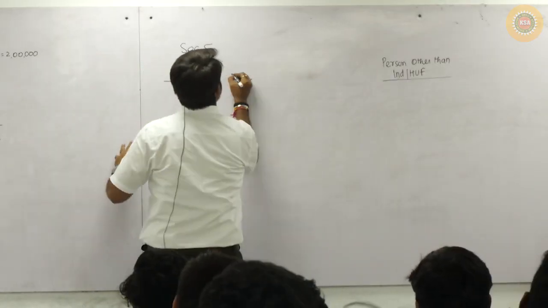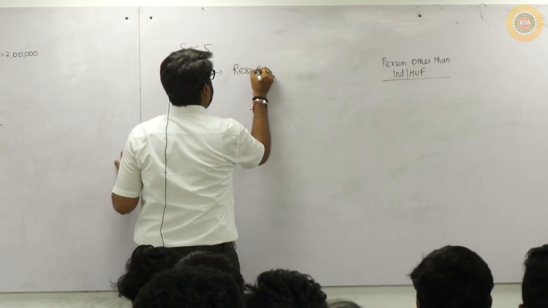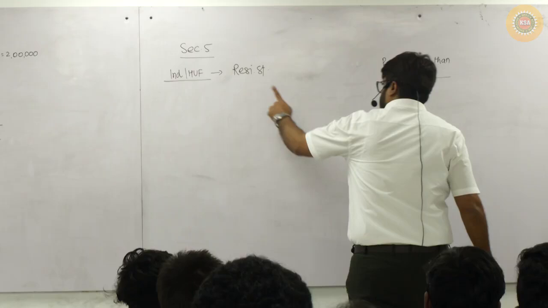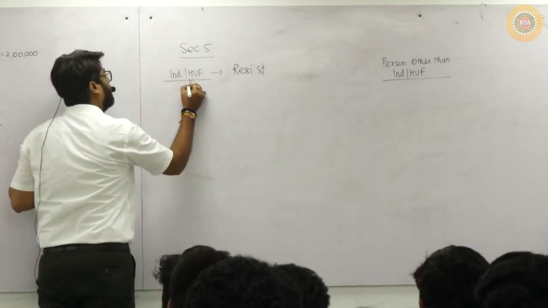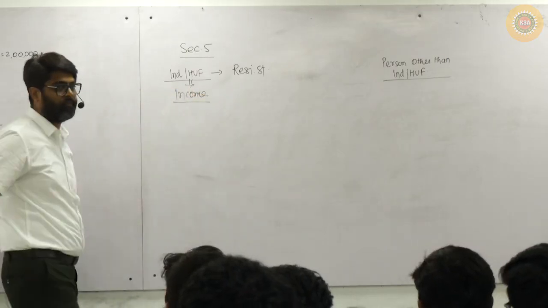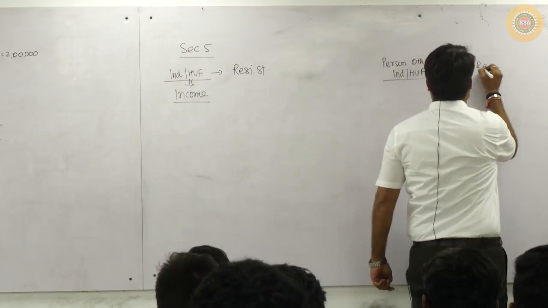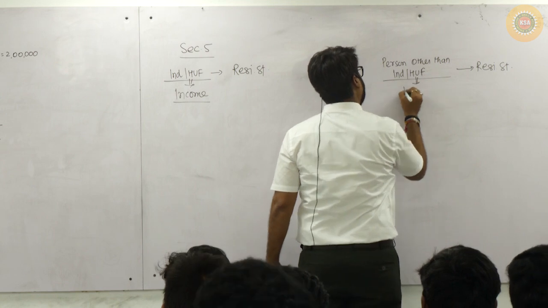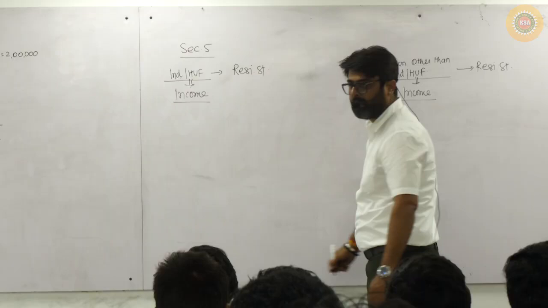What will you check? Residential status. What are you going to check? Residential status of the assessee and the nature of income. Here also you are going to check the residential status and the nature of income.